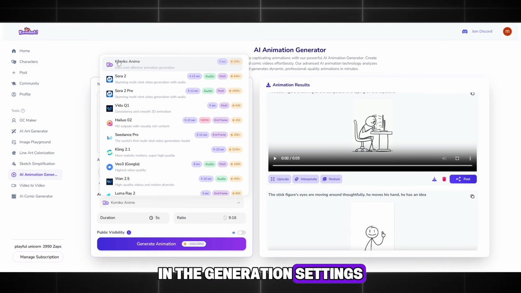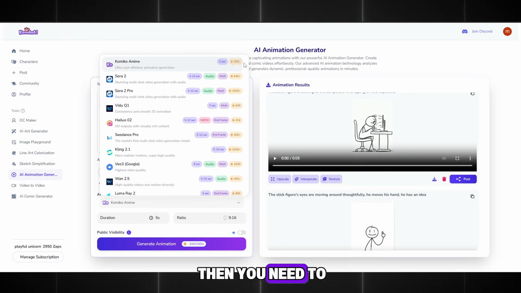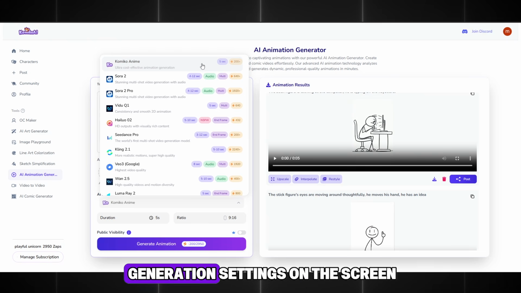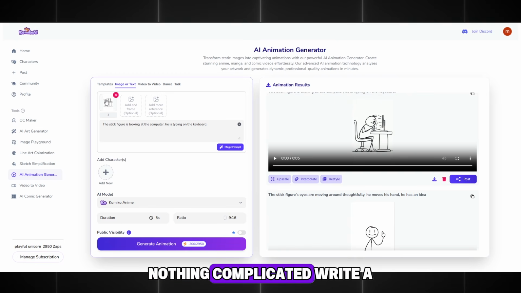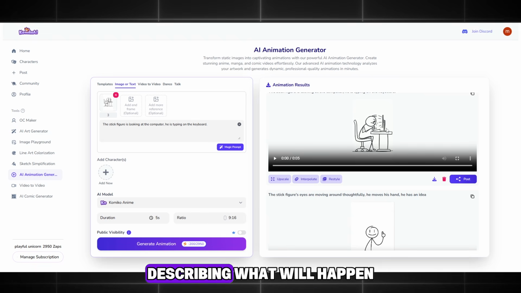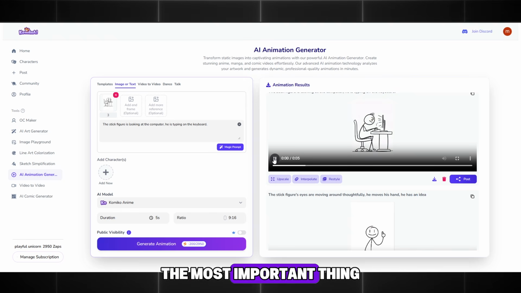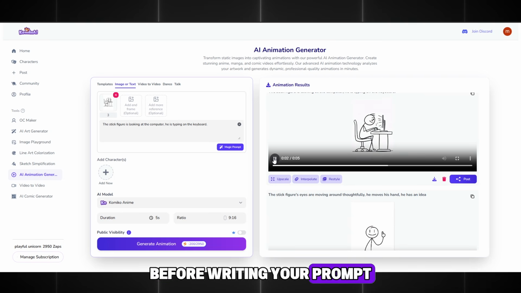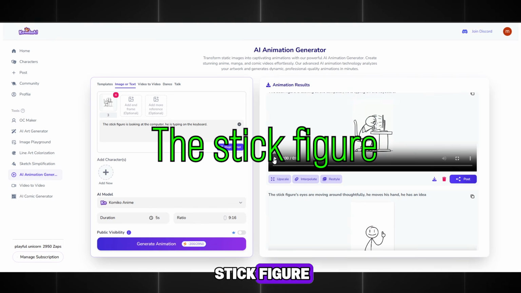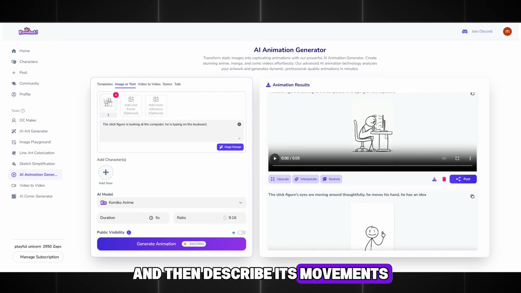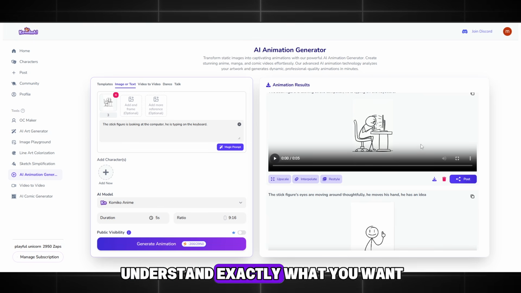In the generation settings, choose image or text. Then you need to upload your image. You can see the generation settings on the screen. Nothing complicated. Write a small prompt describing what will happen in the animation. The most important thing is that before writing your prompt, always start with the stick figure, and then describe its movements. This helps the AI understand exactly what you want.